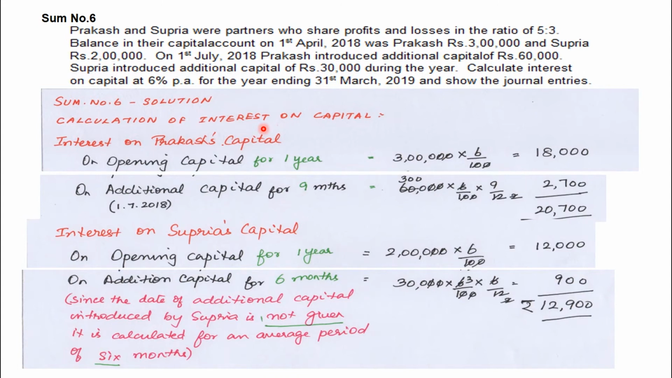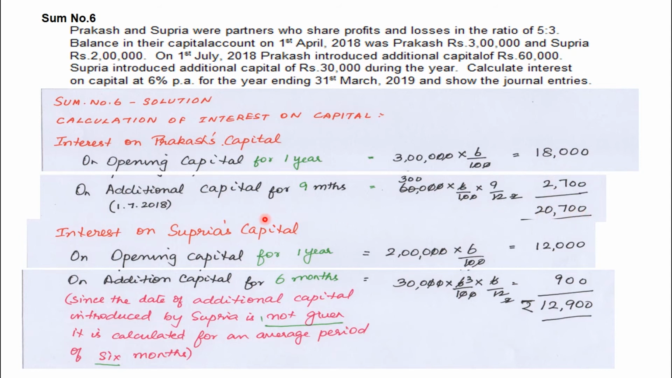For Prakash's capital, opening capital for 1 year is 3 lakhs. 3 lakhs into 6 by 100, 18,000. Additional capital of 60,000 for 9 months. That is, he has introduced additional capital on 1st July. July, August, September, October, November, December, January, February, March. So until the 31st March, 9 months. So 60,000 into rate of interest 6 by 100 into 9 by 12, we will get 2,700. So totally, interest on capital for Prakash is 18,000 plus 2,700, 20,700.